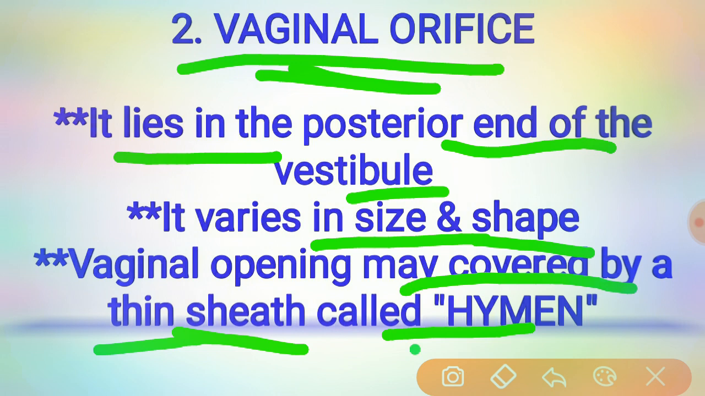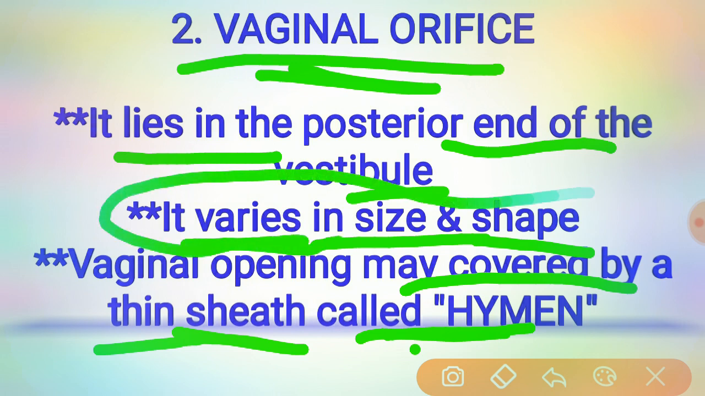Here the hymen shows a very thin shape and size, but it is usually circular and crescentic in virgins. So the shape of the hymen at the vaginal orifice is circular and crescentic in virgins. The hymen is usually ruptured at the consummation of marriage.